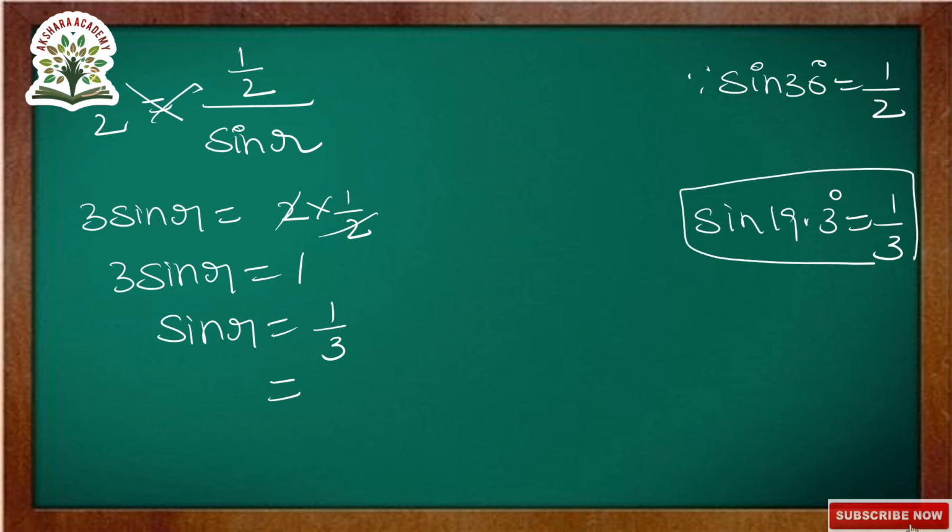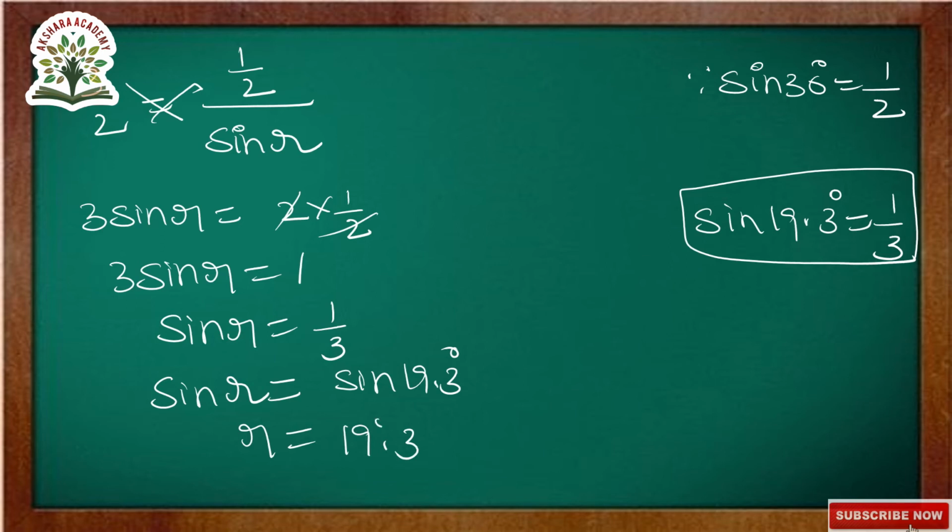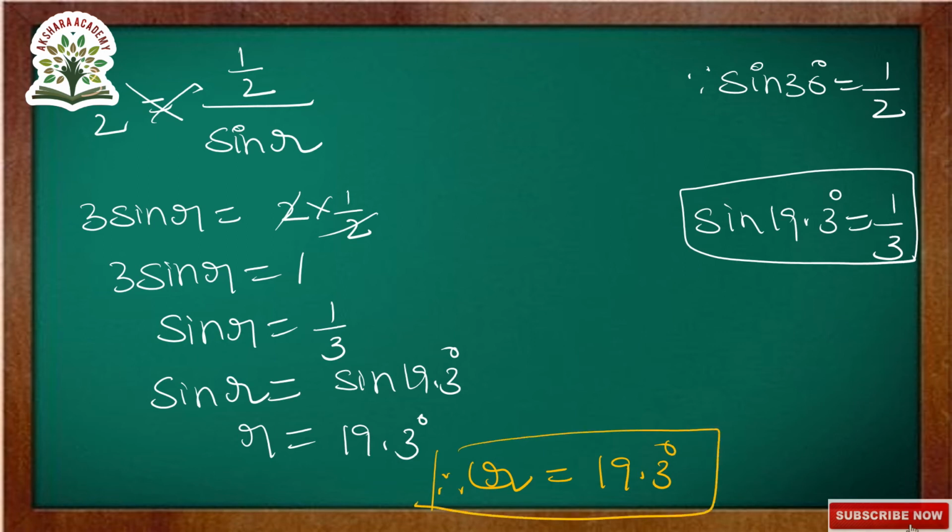So the corresponding value of 1 by 3, sin 19.3 degrees, that is equal to sin R. Sin R is equal to sin 19.3. R is equal to 19.3 degrees. Okay. Now we are writing this is the angle of refraction. So therefore the angle of refraction is equal to 19.3 degrees. This is the final answer. Okay. Next we will go to the next question.